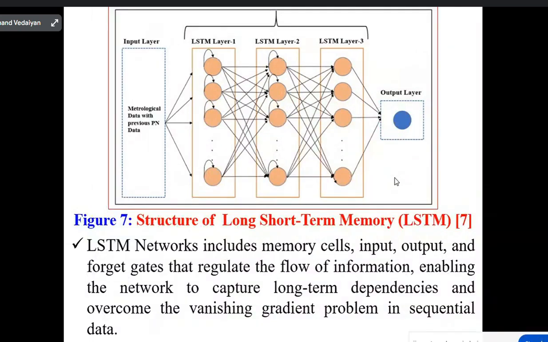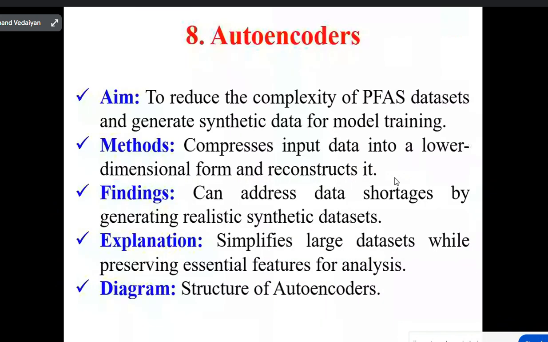Then coming to the eighth technique, autoencoders. The aim is to reduce the complexity of PFAS data sets and generate synthetic data for model training. The method compresses input data into a lower dimensional form and reconstructs it.